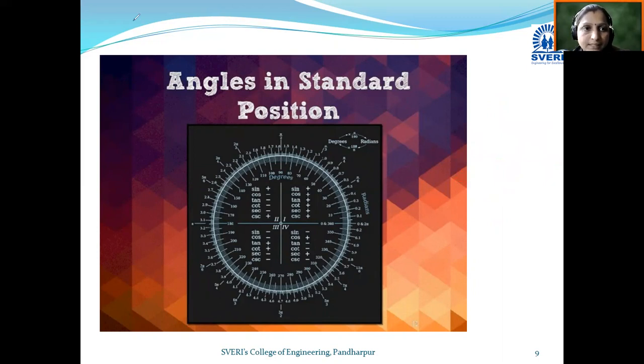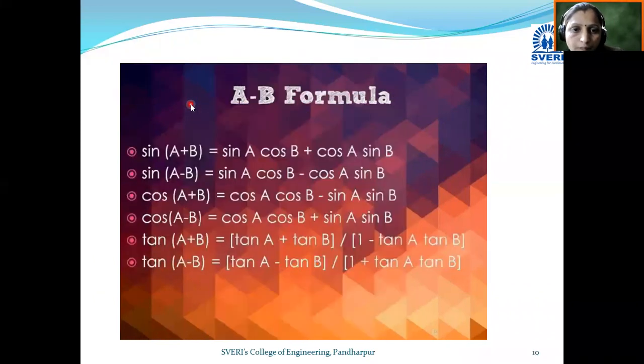Let's move towards the next. Now we will see the compound angle formula. A and B are angles. Then A plus B is called a compound angle. So let's have the formulas related to this compound angle. There are 6 ratios, therefore there are 6 formulas related to these A plus B compound angles.